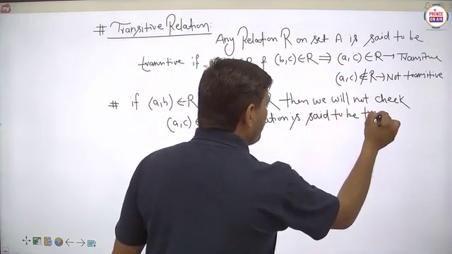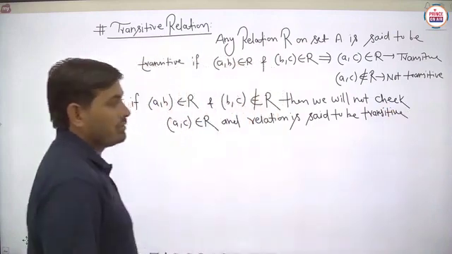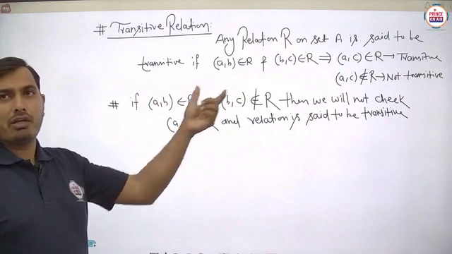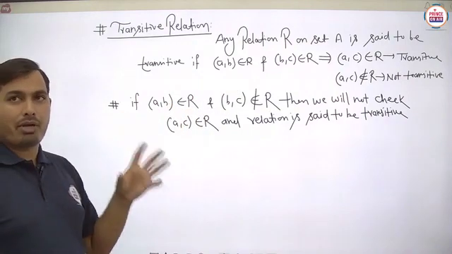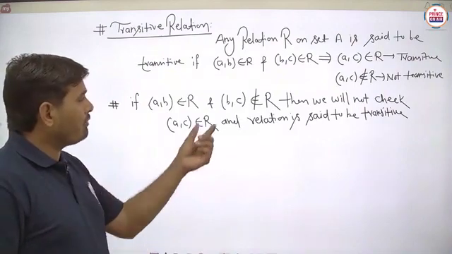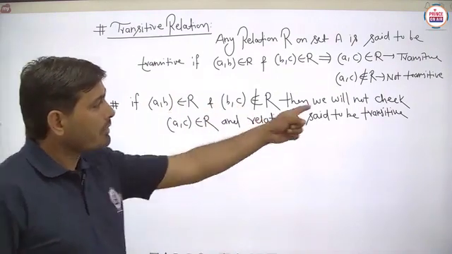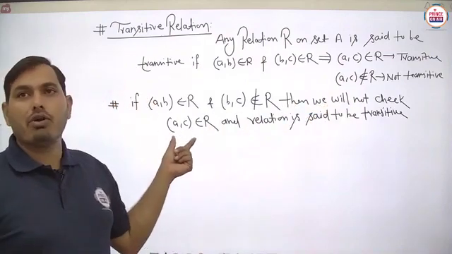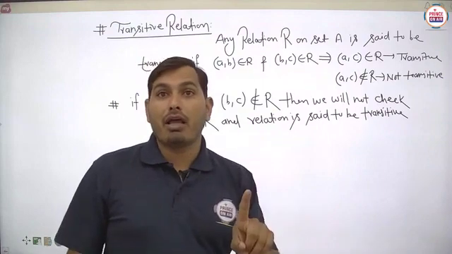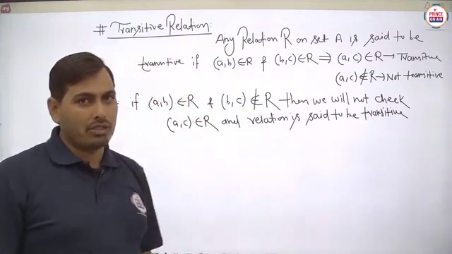This is a very important case. Some students get confused about this part. Sometimes we are obtaining (a, b) but we are not obtaining (b, c). Then we will not check (a, c) belongs to R. Is it clear? And the relation is said to be transitive, not non-transitive. We are saying that the relation is said to be transitive. Is it clear?